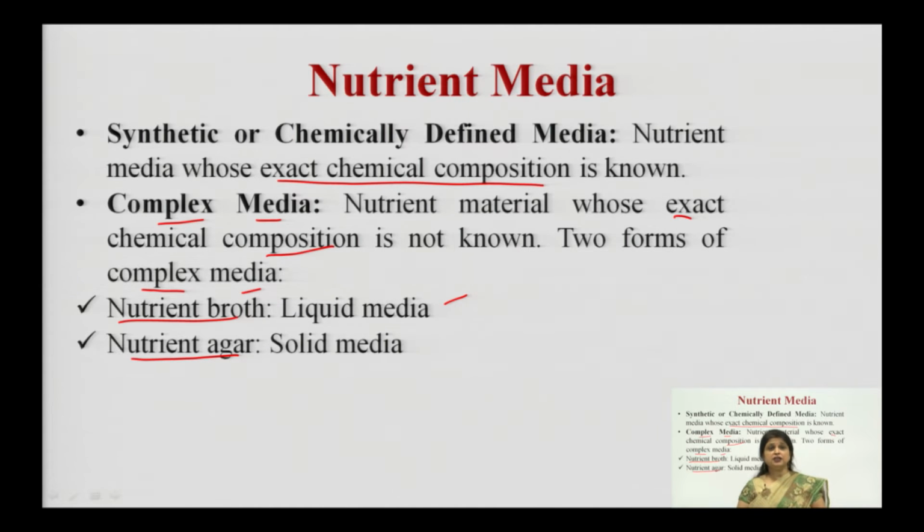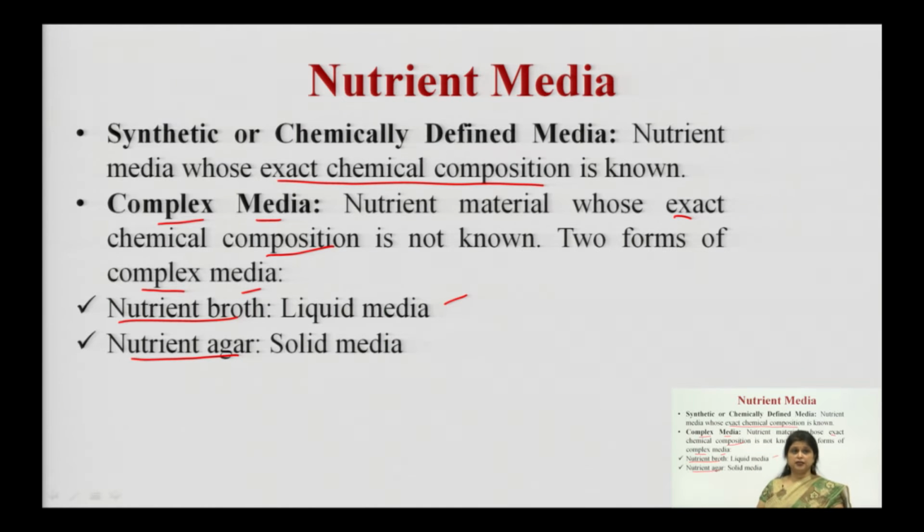So, we have semi-solid media, liquid media, and solid media. Liquid media are generally used for the growth of microorganisms. Solid media are generally used for isolation, so that we can isolate pure cultures. And semi-solid media are mainly used for checking motility, how the bacteria move within the preparation. For that, we always require semi-solid media. So there are three kinds of media on the basis of physical state: liquid for growth, solid for isolation, and semi-solid mainly for checking the motility of bacteria.